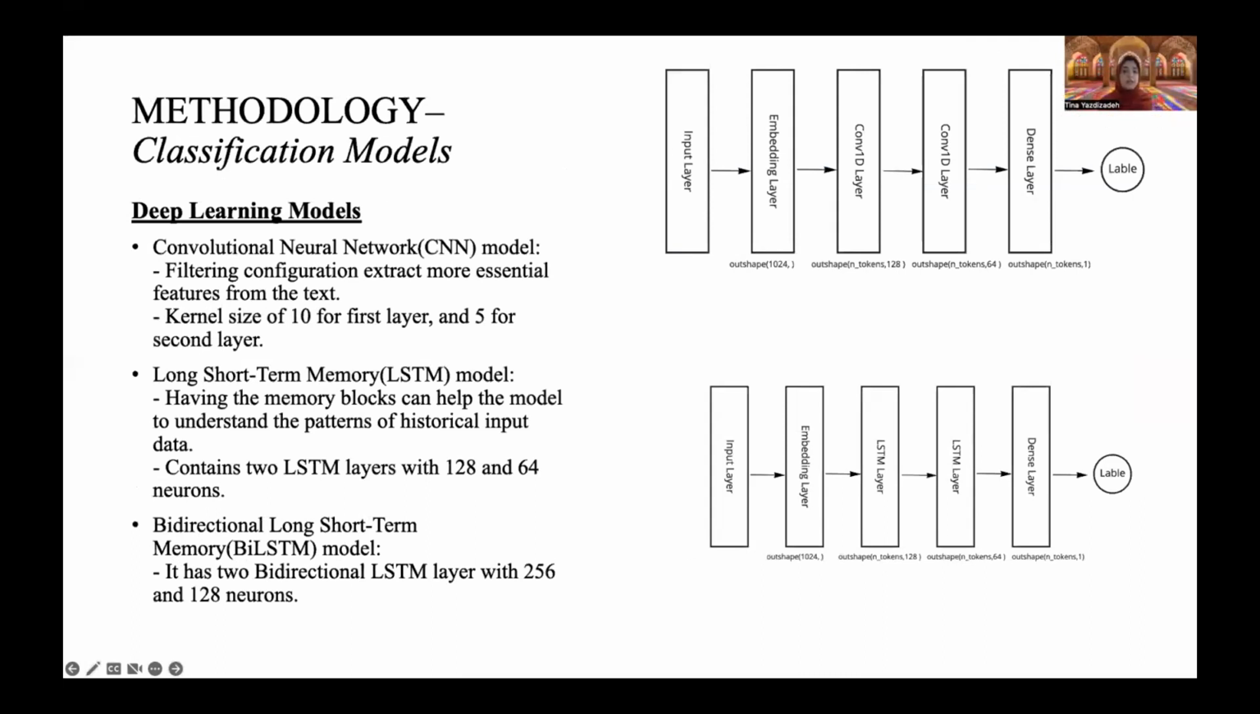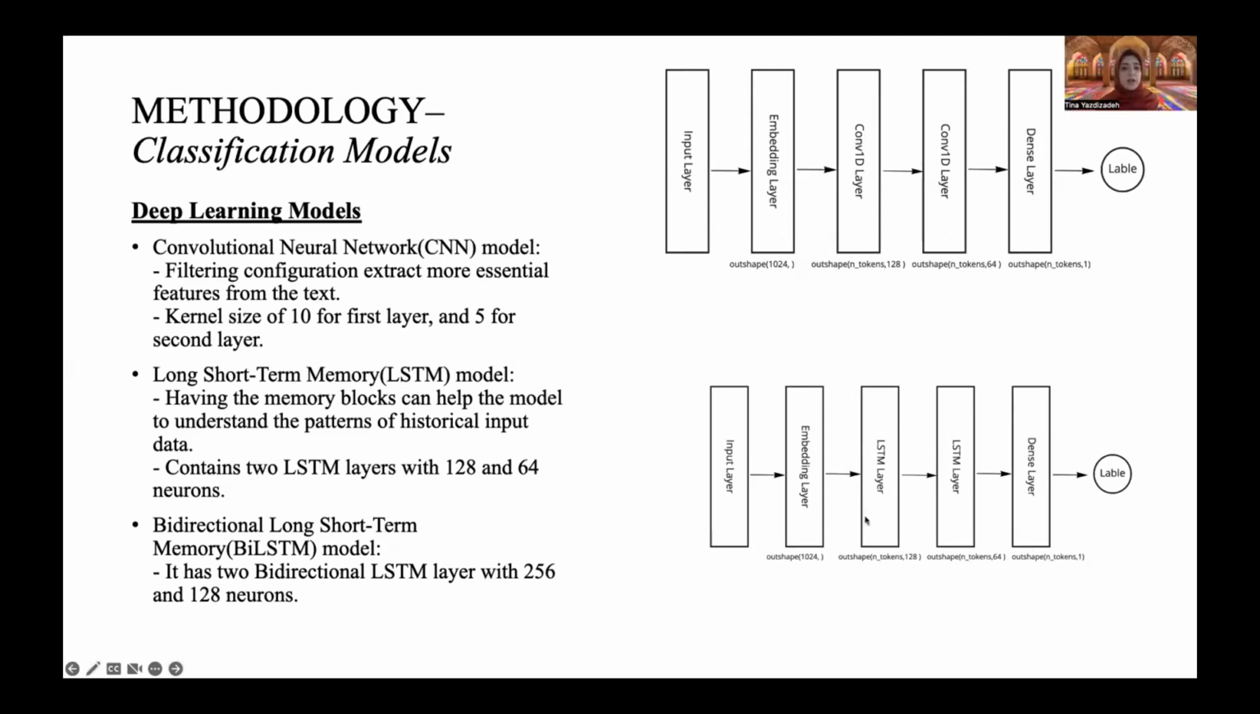So we use the CNN model, which is a convolutional neural network. It has two layers that perform the filtering operation, and this configuration extracts more essential features from the text and can detect important features without any human supervision. As you can see here, this is the structure of the CNN model. It has two convolutional layers, and there is an embedding layer before that.